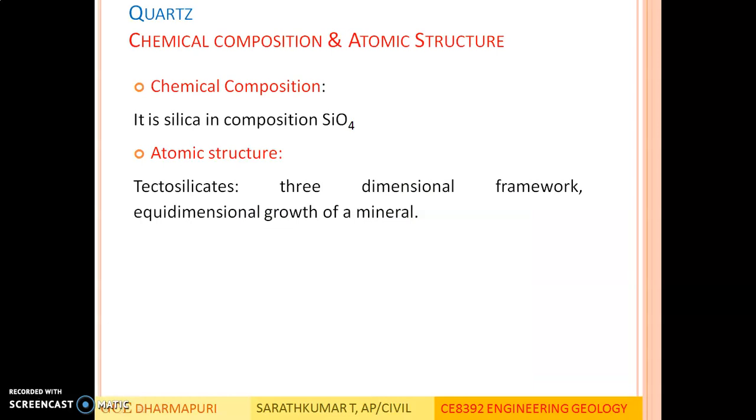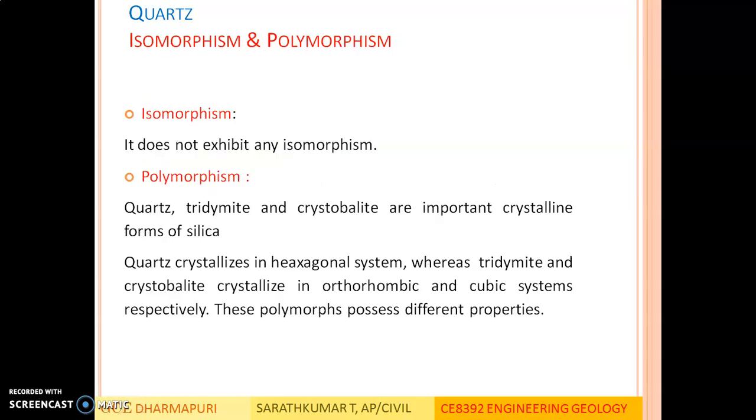Next, its chemical composition and atomic structure. The chemical composition of silica is simple, SiO2. Its atomic structure is tectosilicate, meaning a three-dimensional framework having equidimensional growth in all directions. Isomorphism.